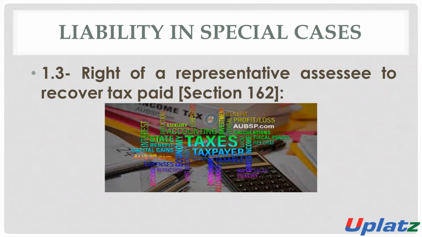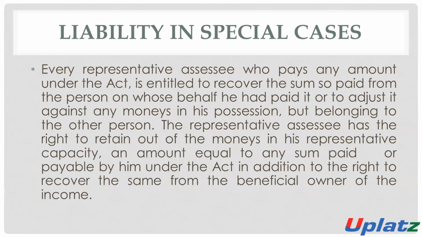Right of the representative assessee to recover tax paid. Section 162 says that every representative assessee who is paying the amount of tax on behalf of another person, just like an agent paying tax on behalf of a non-resident, has the right to recover such amount.